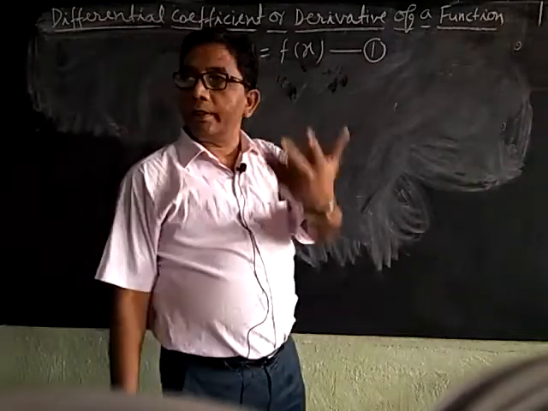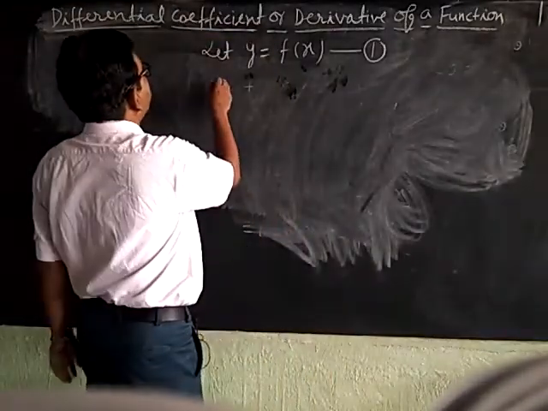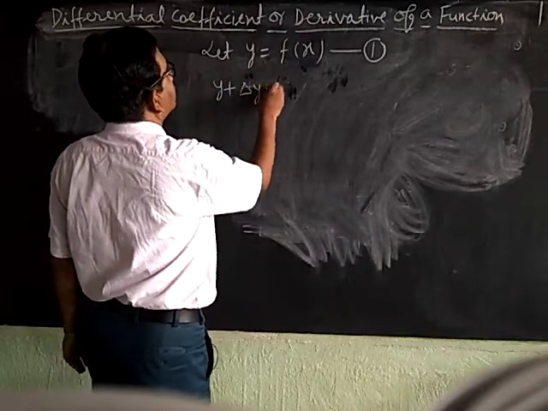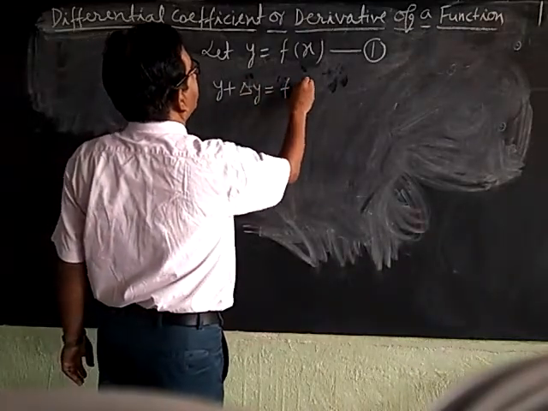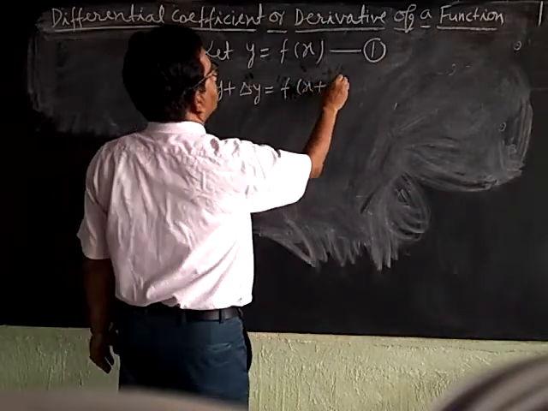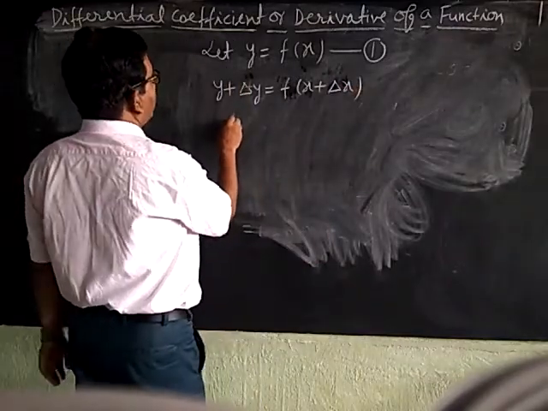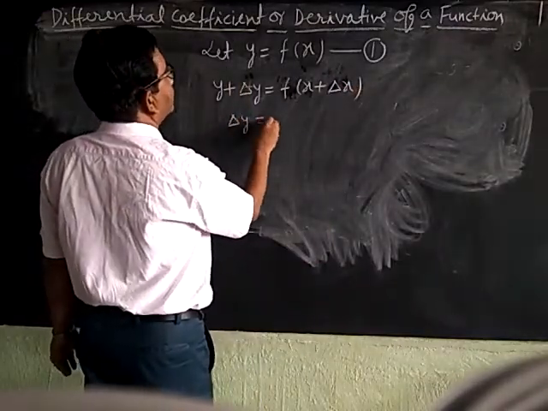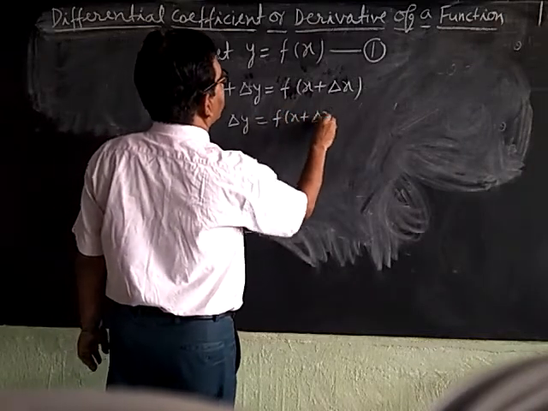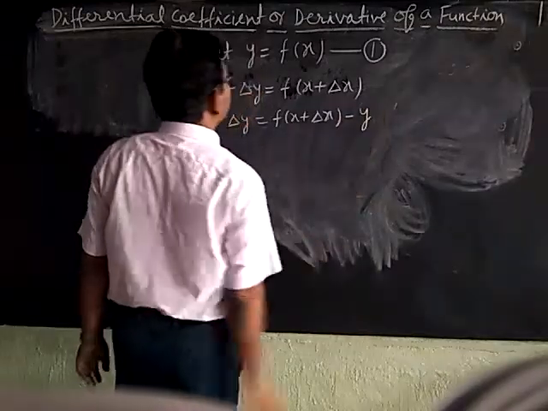Then we can write y plus delta y is equal to f(x plus delta x). Now what is the value of delta y? It becomes f(x plus delta x) minus y.